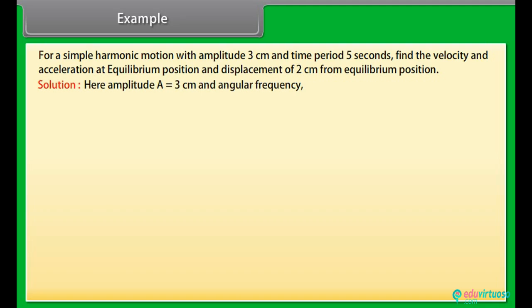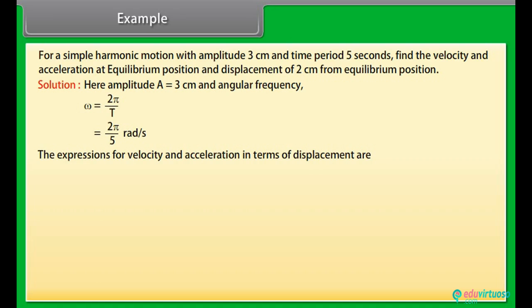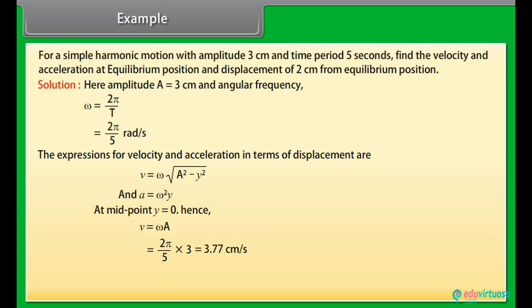Here, amplitude A is equal to 3 cm and angular frequency ω is equal to 2π upon T is equal to 2π upon 5 radian per second. The expressions for velocity and acceleration in terms of displacement are v = ω√(A² - y²) and a = -ω²y. At midpoint y is equal to 0. Hence, v = ωA = 3.77 cm per second and a = 0.